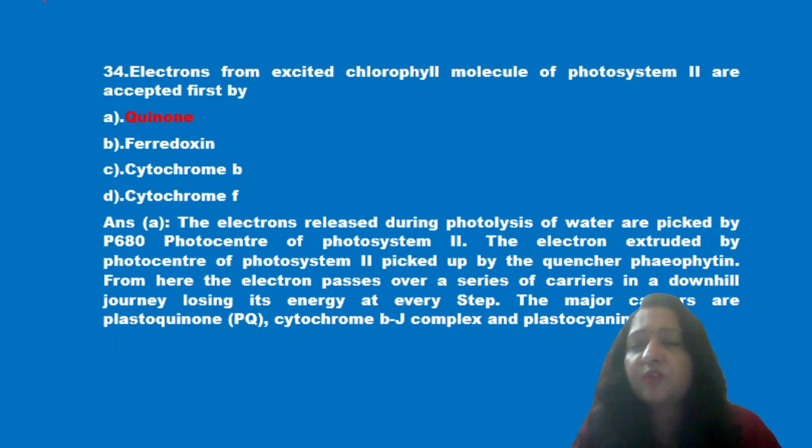Next question is, electrons from excited chlorophyll molecule of photosystem 2 are accepted first by quinone, second is ferredoxin, third is cytochrome B and fourth is cytochrome F. Now we know that electrons which are released during photolysis are picked up by P680 reaction center of photosystem 2 and they are accepted by the quencher pheophytin. So this quinone is the correct answer, that is A.